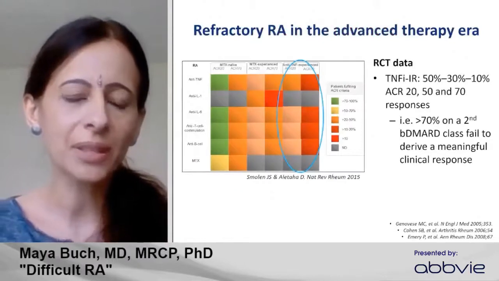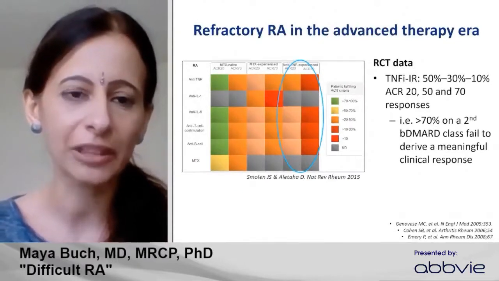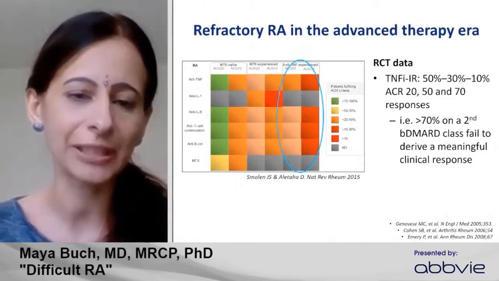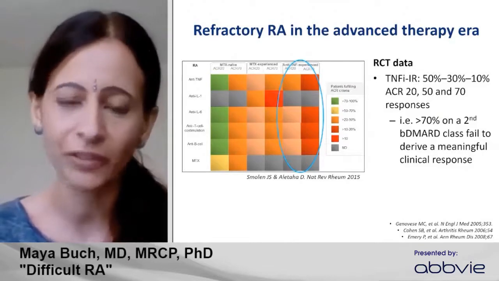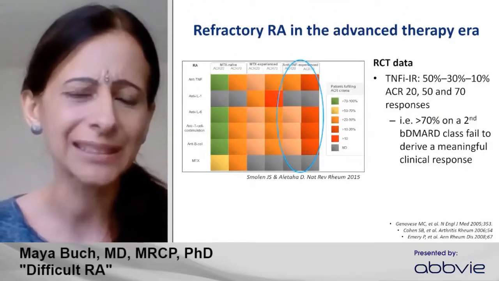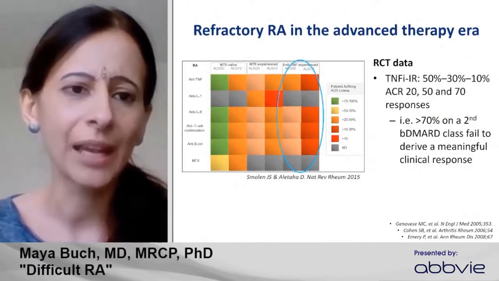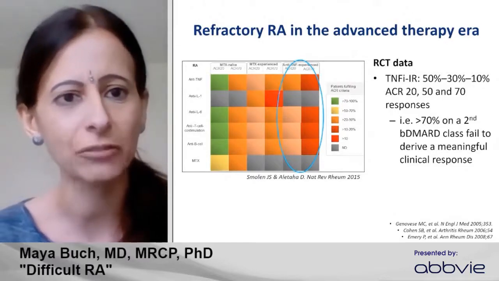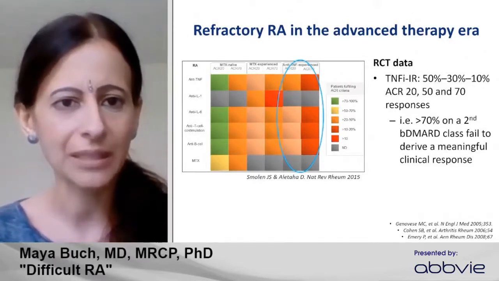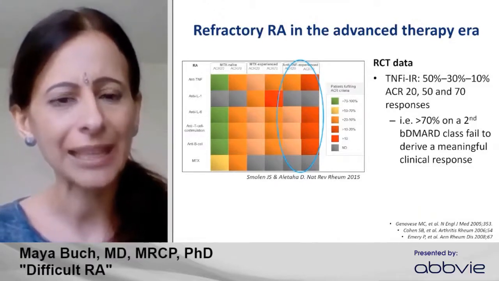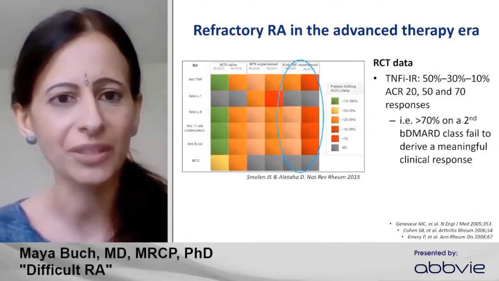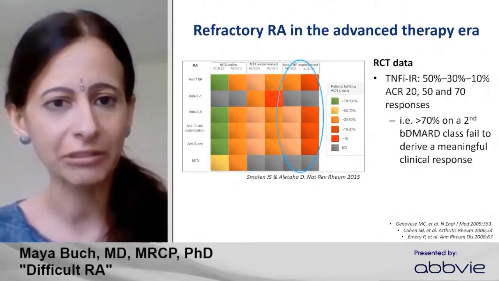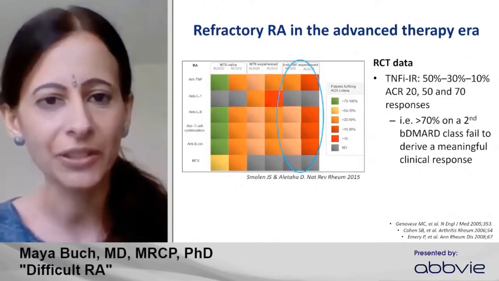Okay, so I suppose in the era of biologic therapies, initially refractory disease was reframed in the context of failure to TNF inhibitors, these being the first biologics to have been introduced. And this slide is essentially to illustrate what we've come to realize, that as our patients progress across the treatment pathway from an early RA stage and methotrexate naive to then being methotrexate experienced, in the TNF inhibitor category, we see then lower levels of response. And certainly we've recognized patients that are TNF refractory pretty soon after these drugs were introduced. So these weren't universally effective.